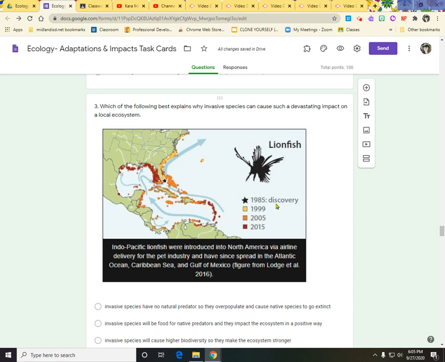So the thing to remember about invasive species is that they're not native to that ecosystem. Okay, so think back to our red squirrels, black squirrels, and coyotes. Our coyotes did not eat the gray squirrels. Why? Because that wasn't their natural food source.